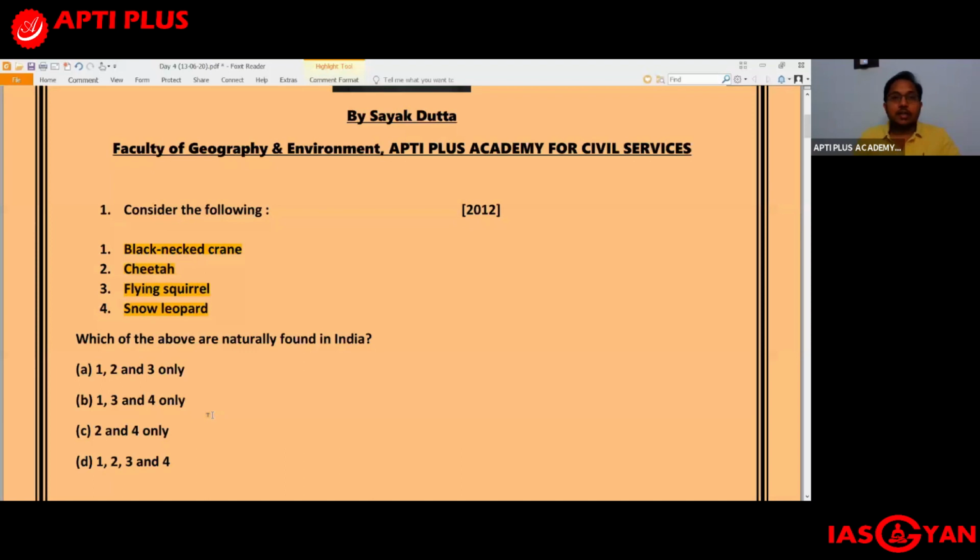So India has been in talks with Iran. India basically wanted a few cheetahs from Iran, to bring and reintroduce them. But then Iran wanted some Asiatic lions in exchange, because the Asiatic lion is also found only in India. So you have the Asiatic cheetah, which is only found in Iran, and you have the Asiatic lion, which is only found in India. And Iran wanted a few Asiatic lions in exchange for the Asiatic cheetah.